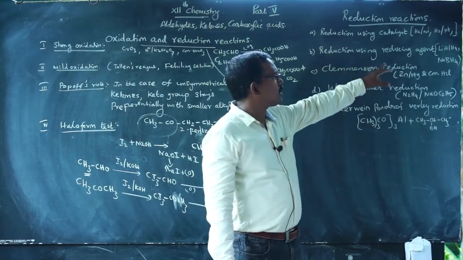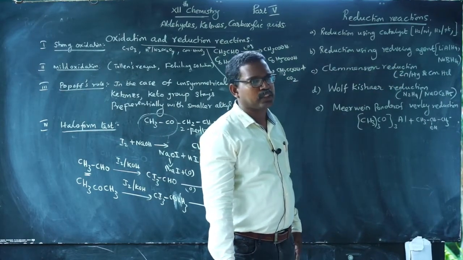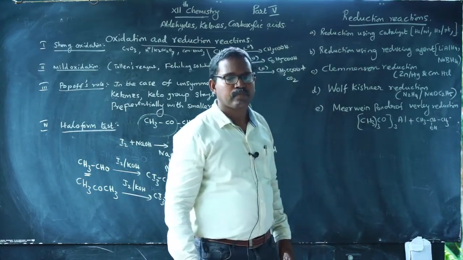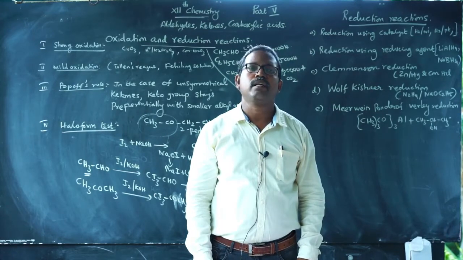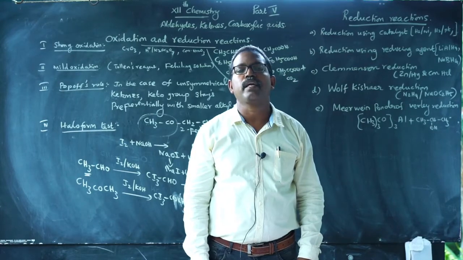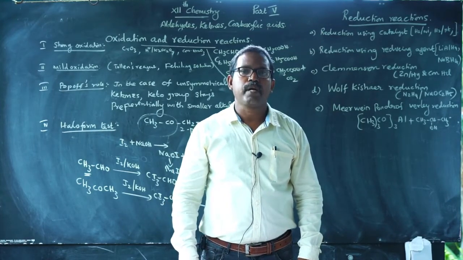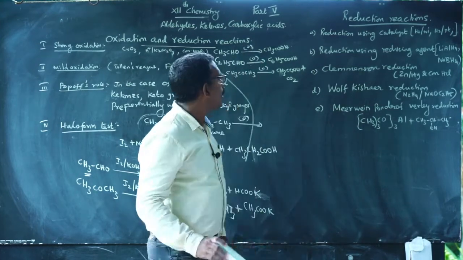Second, reduction using reducing agents, lithium aluminum hydride and sodium borohydride. For these two categories, carbonyl compounds are converted to the corresponding alcohols. Aldehyde on reduction gives primary alcohol. Ketone on reduction gives secondary alcohol.